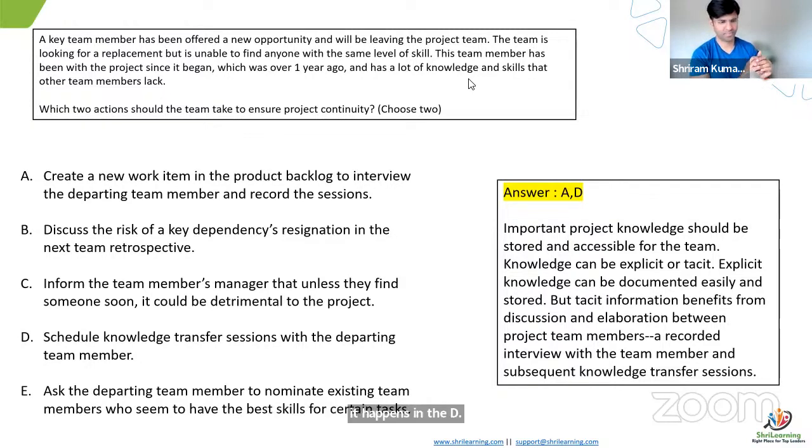When he really finds a person who has the ability to take up the task, whom he is going to teach in the knowledge sessions, it might help the project continue with the course of action which needs to be done. But the question itself says that other team members lack, and that's where this applies.